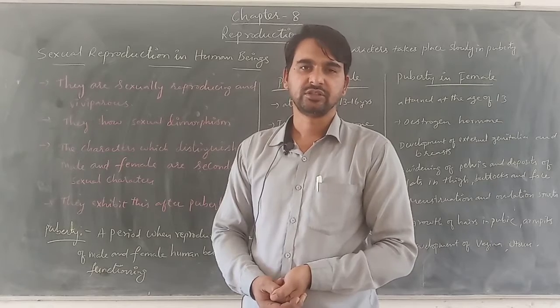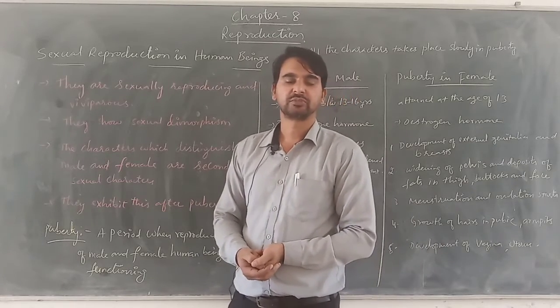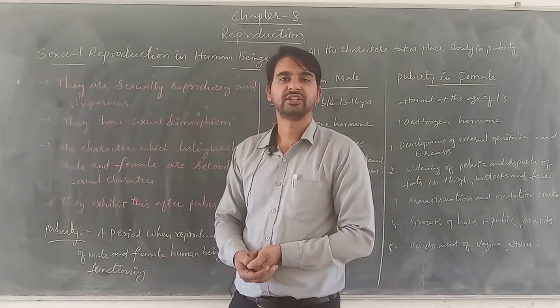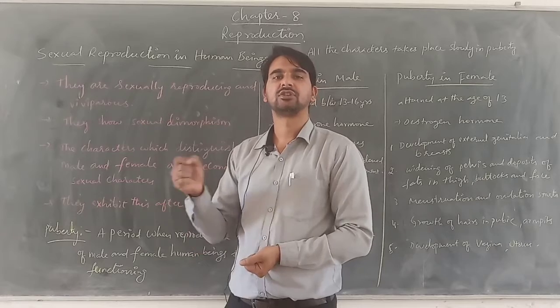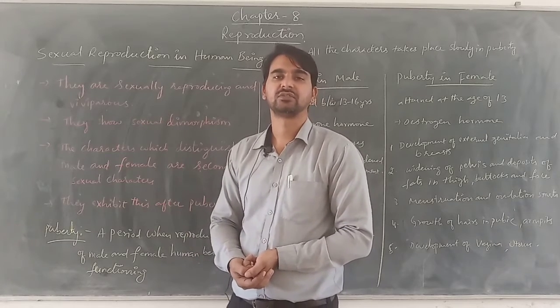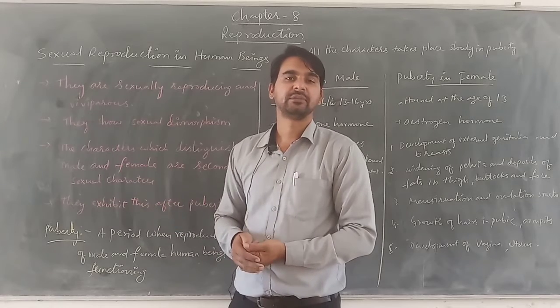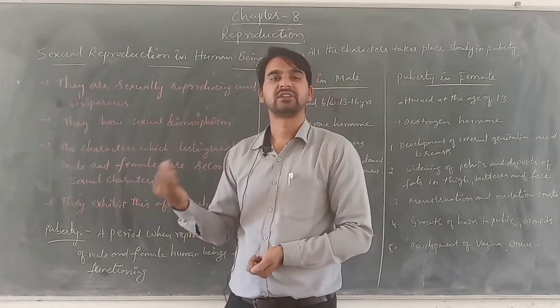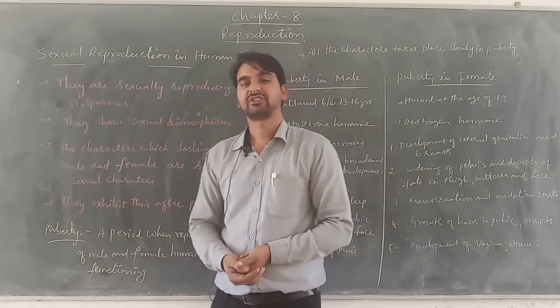In cross-pollination, the transfer takes place either within the same plant or on a different plant. That means cross-pollination can be noticed in both unisexual and bisexual flowers, whereas self-pollination takes place in bisexual flowers.